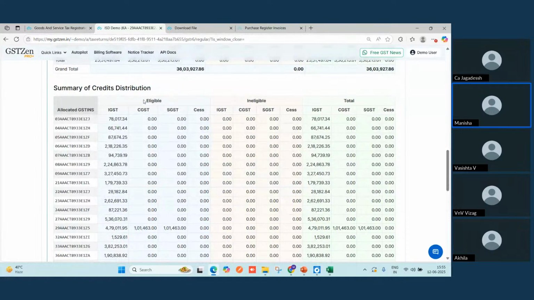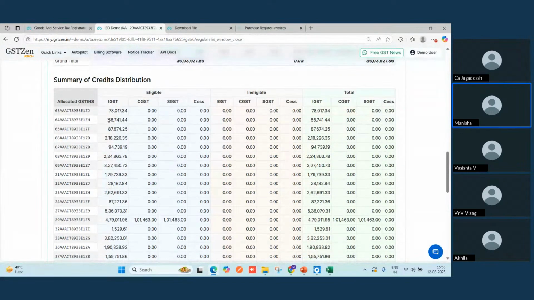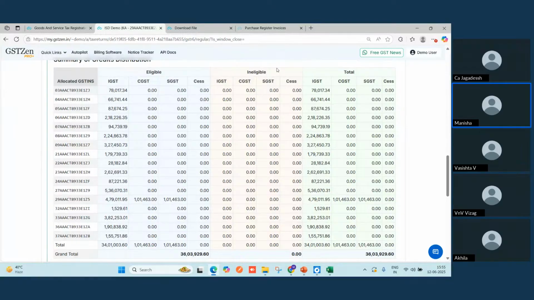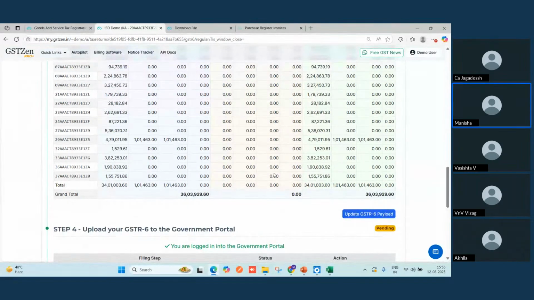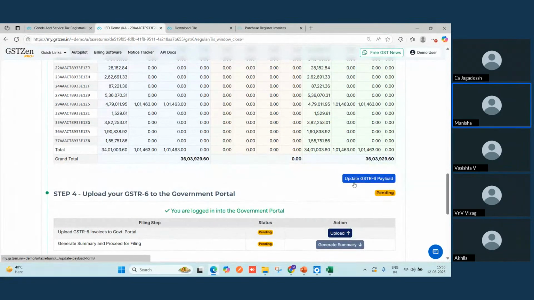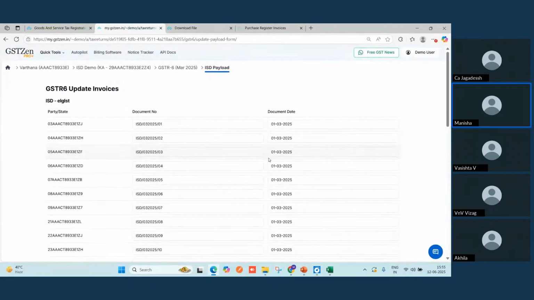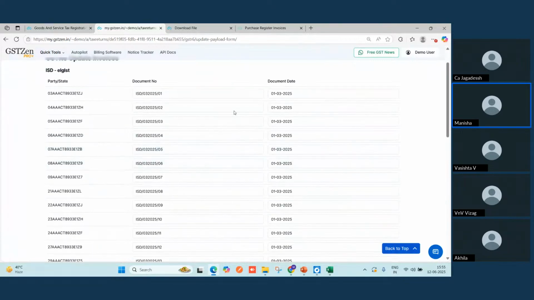Also, you get a summary for the credit distribution, like whatever values or amount you have bifurcated for a particular GST, and you can see it here under this eligible, ineligible column, bifurcated again between the CGST, SGST, and IGST and cess. After all this, you have another tab here, update GSTR6 payload. For the allocation of the amount to multiple or to a particular GST, you need to provide a document number and document date for that specific transaction.